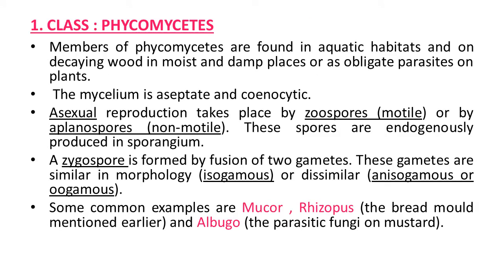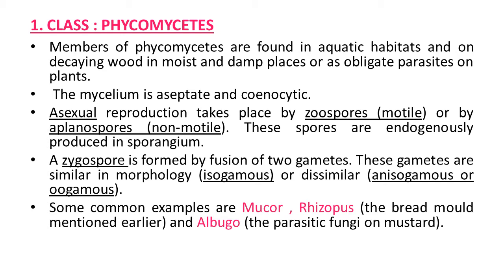First, class Phycomycetes. Some features of this class. Members of this class are found in aquatic habitats and on decaying wood in moist and damp places, or as obligate parasites on plants. The mycelium is aseptate and coenocytic. Asexual reproduction takes place by zoospores.